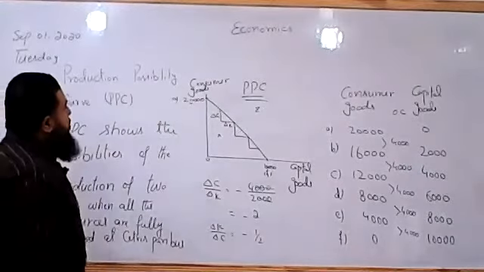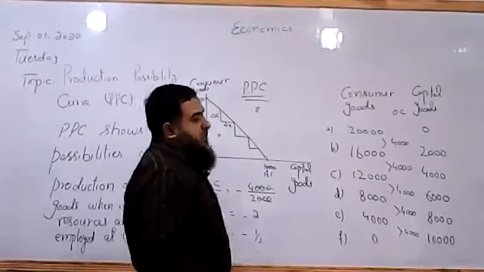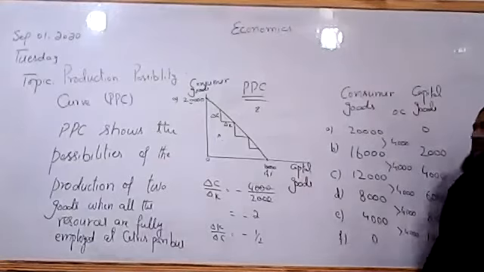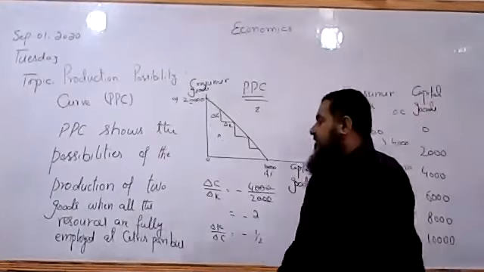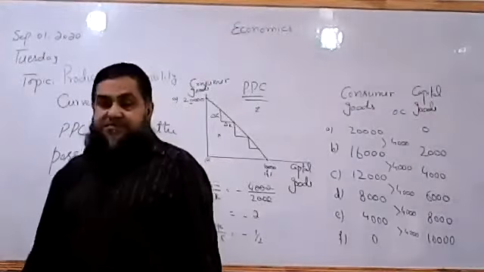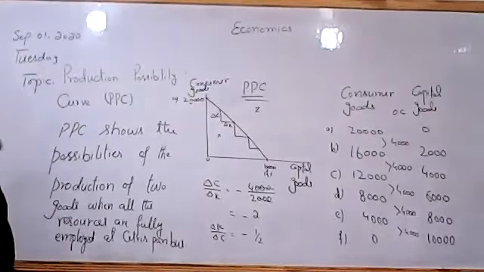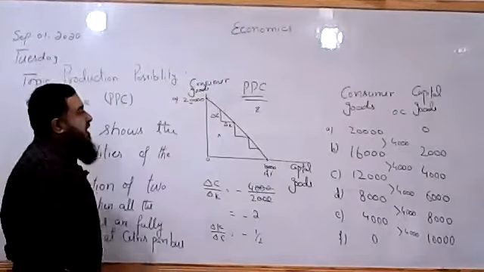Okay, so this shows us the possibilities of production of the two goods when all the resources of an economy are fully employed at a given state of technology and at ceteris paribus. Ceteris paribus means when other factors are kept constant. So this is a constant opportunity cost curve.